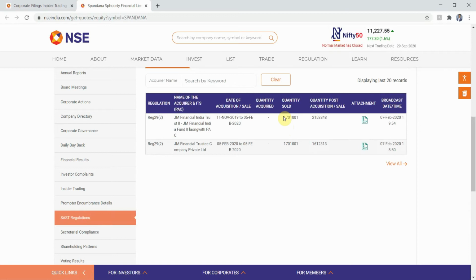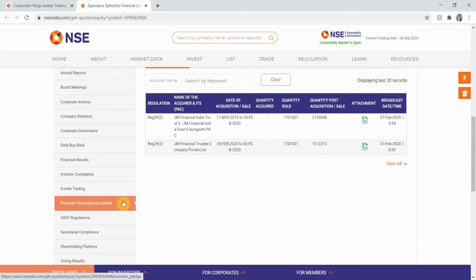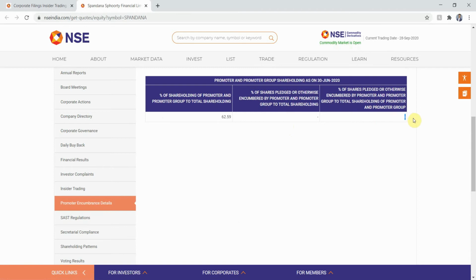Next, I'll go to the corporate information. Now I'll check the shareholding pattern for this. As you can see, it's greater than 50%, so I'll move ahead with the analysis. I'll go to the SAST regulation. As you can see, in the last 6 months, which would be somewhere around 28 March, I guess, no selling has been reported in this stock by any institutional investor to the NSE. So I'll continue the analysis.